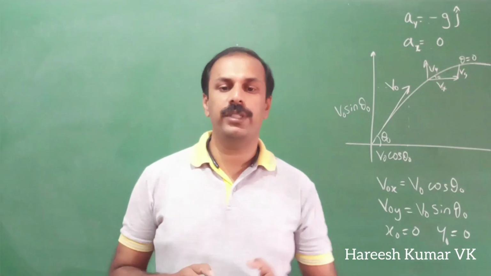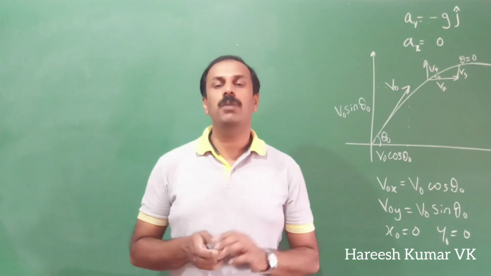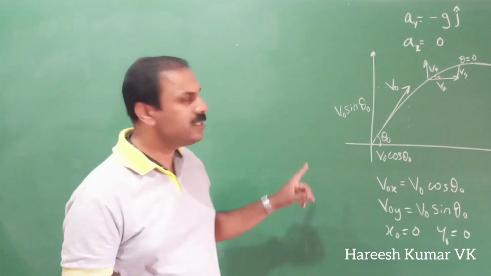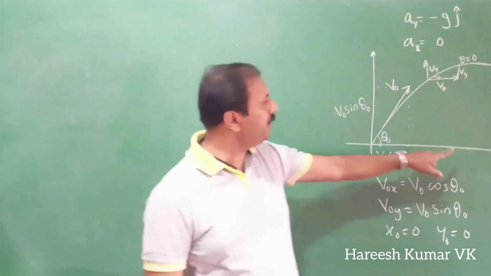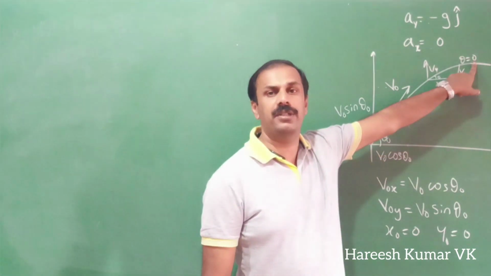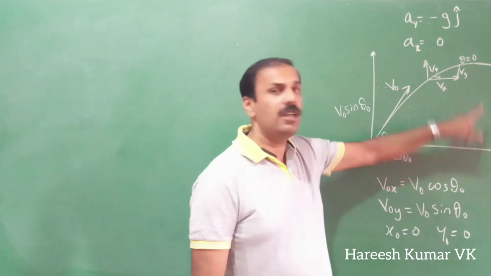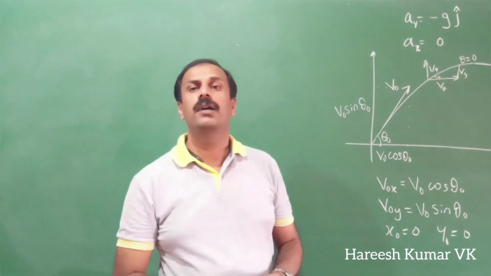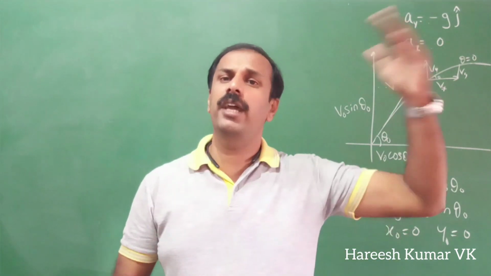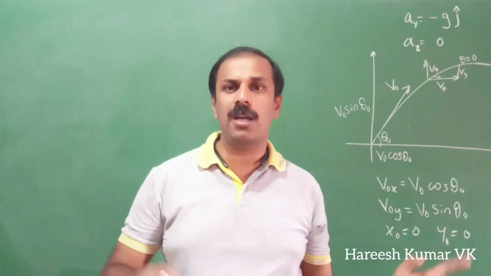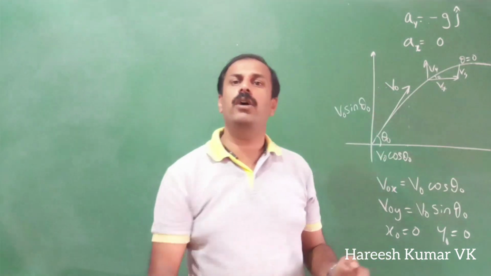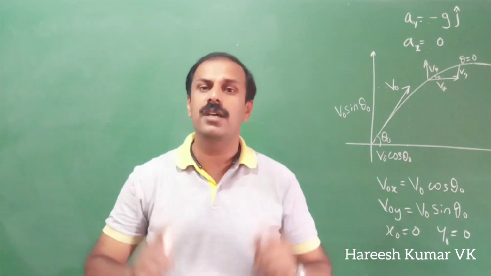We will discuss the time of maximum height. The meaning of that is, at what time the projectile will reach its maximum height. When something is thrown up, how much time will it take to reach the maximum height? This is applicable when you are throwing at a particular angle, or if you are directly throwing up. In both cases, this is applicable.